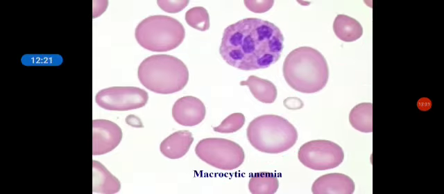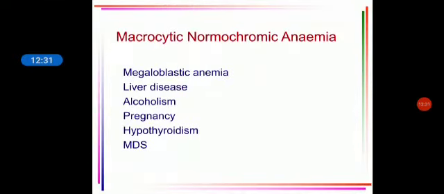You don't label it as macrocytic hyperchromic, it is just macrocytic anemia. Macrocytic RBCs. Right, now what are the causes for macrocytic anemia? Most important causes are megaloblastic anemia, liver diseases, alcoholism, hypothyroidism, then pregnancy and MDS, myelodysplastic syndromes. So these are the causes for macrocytic normochromic anemia. You don't label it as hyperchromic. Just remember that.